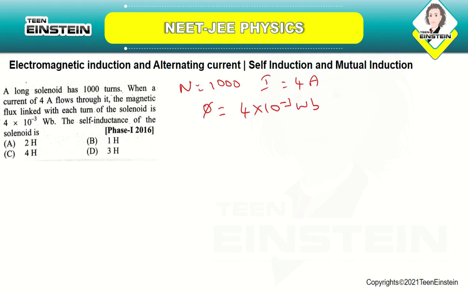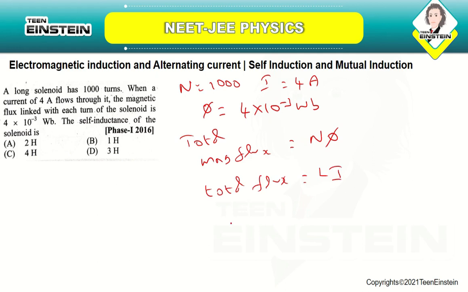They want us to find out the self inductance of the coil. First find out the total magnetic flux linked with the solenoid. Total magnetic flux linked with the solenoid is N phi, and total flux is L into I. So the self inductance L is equal to N phi by I. N is 1000, so 1000 into 4 into 10 power minus 3 divided by 4.